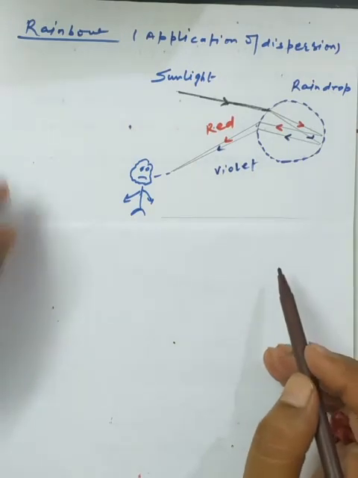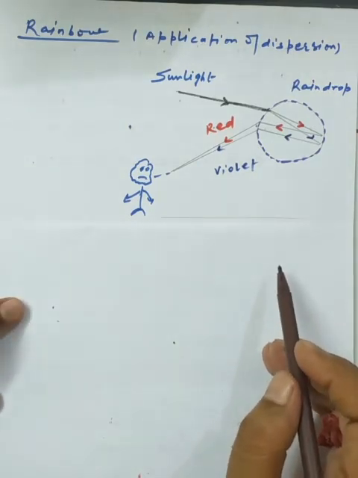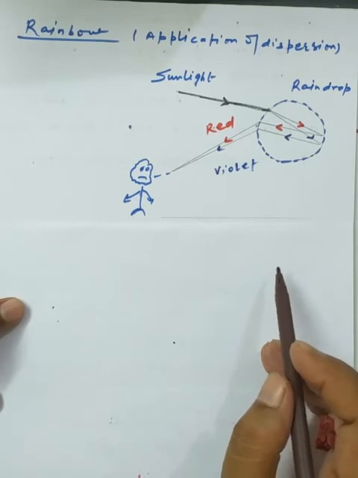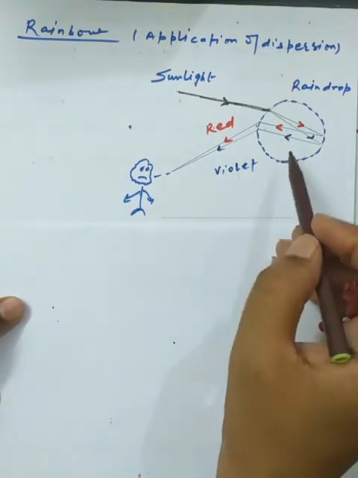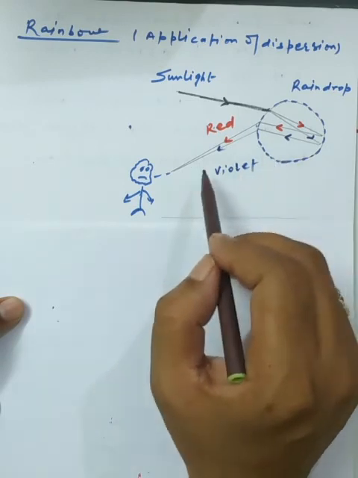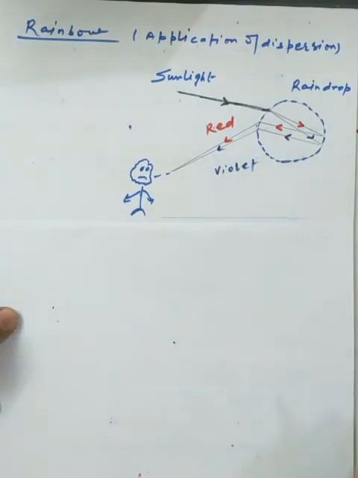Now the application of dispersion is called the rainbow. So how does the rainbow form? In the lower classes you have had a little bit of discussion. After the rain, whenever the sunlight passes through the droplets, and the observer has his back towards the sun, he can see the spectrum, the color band in the medium, and the rainbow formation will appear. Okay, so how is it possible?